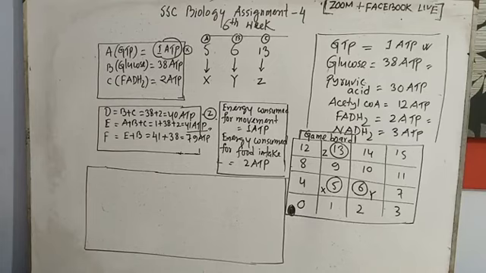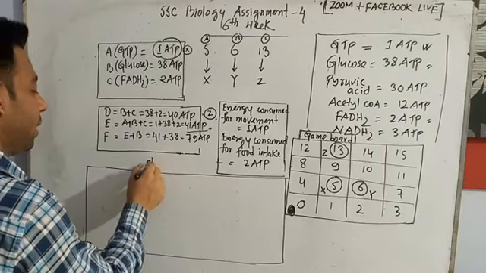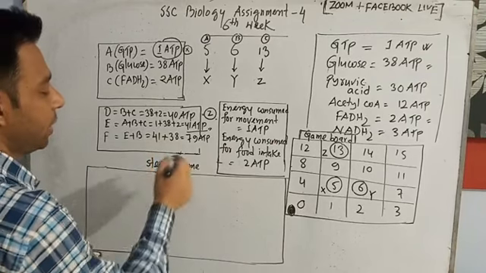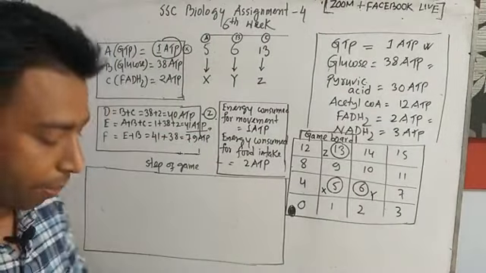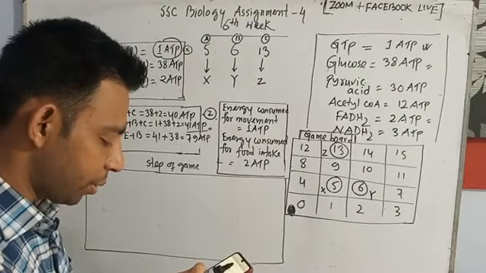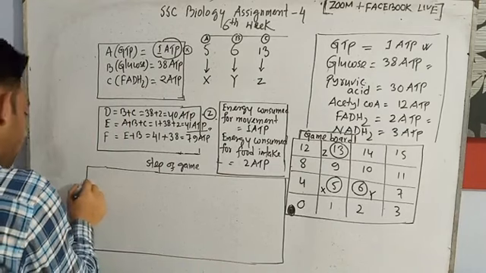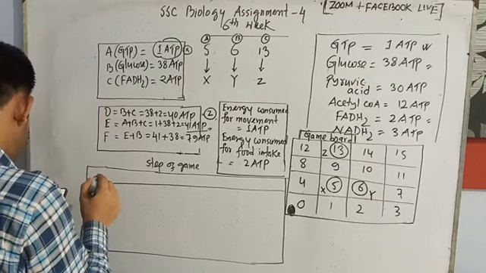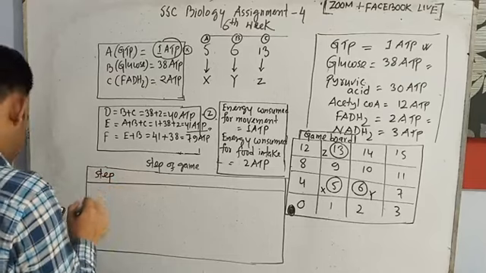What is the game box? Actually, step of game. You can make a headline here: step of game. It is given in your assignment. I have the assignment on my mobile. What do they tell us? We will write the step in the first box.